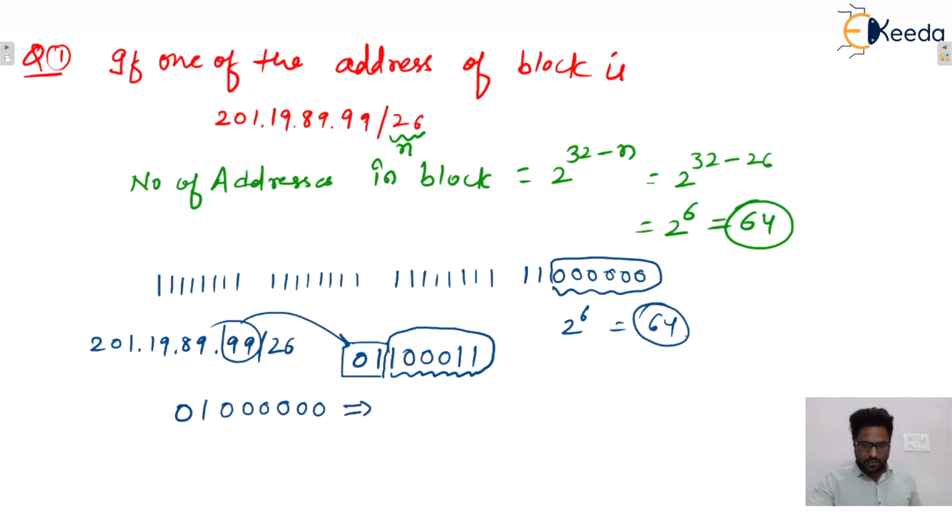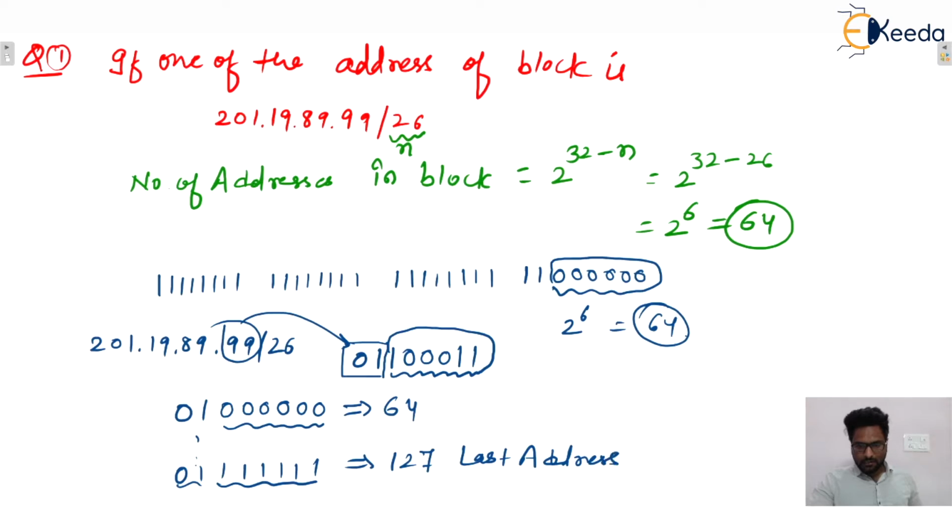So this value is 64, and 0 to all ones, isn't it? So put these host bits equal to 1 to get the direct broadcast address. So this is 127, that is the last address,